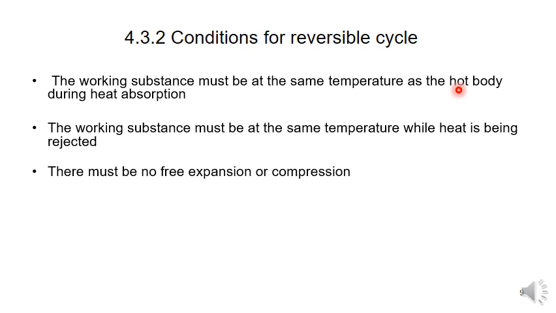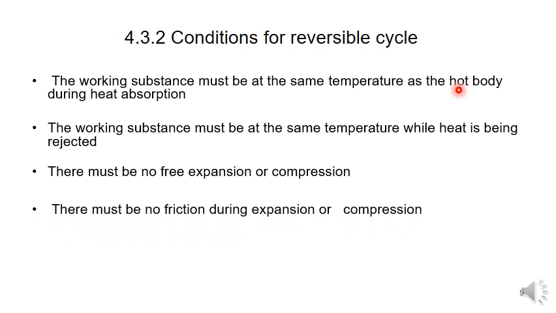There must be no free expansion or compression, and there should be no friction during the expansion or compression. These are the four conditions for the reversible cycle. If it satisfies these four conditions only, we say the cycle is a reversible cycle.